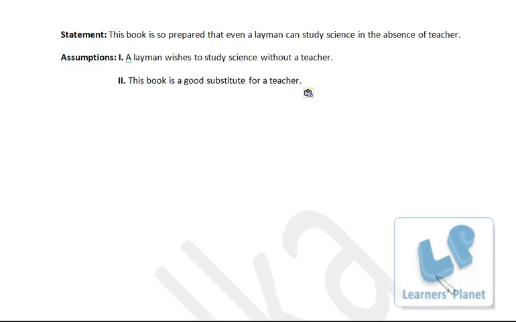That means it is actually a substitute for a teacher, right? So this book is a good substitute for a teacher. That's the valid assumption, right? So only assumption 2 is implied.